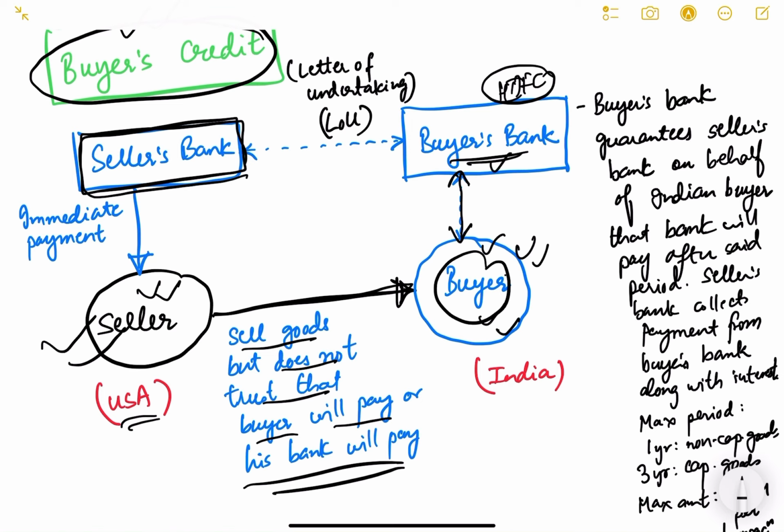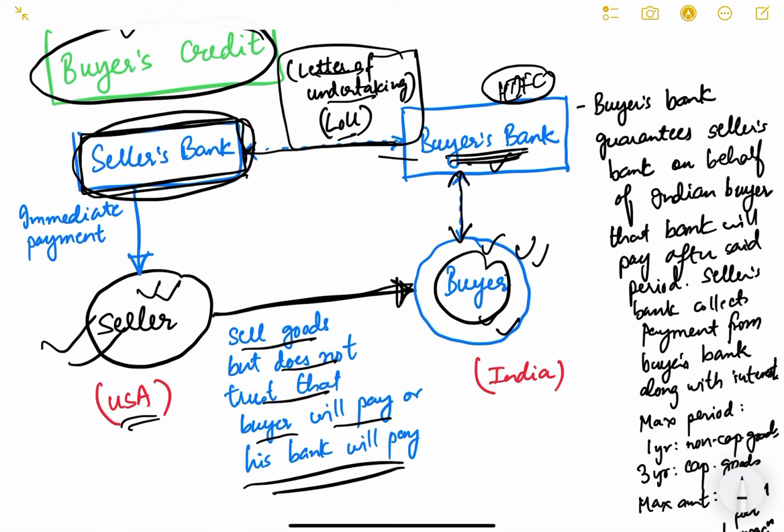Now this buyer's bank will issue a letter of undertaking, LOU, to the seller's bank, which is a bank in the foreign country, in the USA. This seller bank will trust this letter of undertaking. In this letter of undertaking it is mentioned that the buyer's bank will ensure that payment is made to the seller bank after 6 months or 1 year, whatever, and this seller bank will pay the seller immediately. Immediate payment is made by the seller bank to the seller.